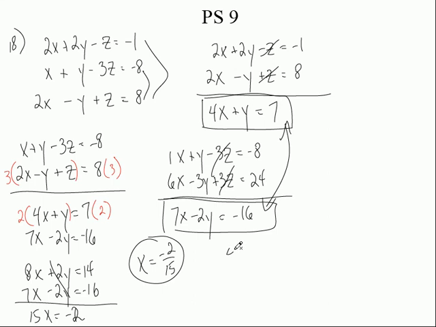Okay, so I'm going to go 4x, so 4 times x, which is negative 2 over 15, plus y equals 7. So this is negative 8 over 15 plus y equals 7. Add an 8 over 15 to both sides. Now, if that's over 1, and that's 8 over 15, find a common denominator, which is 15.